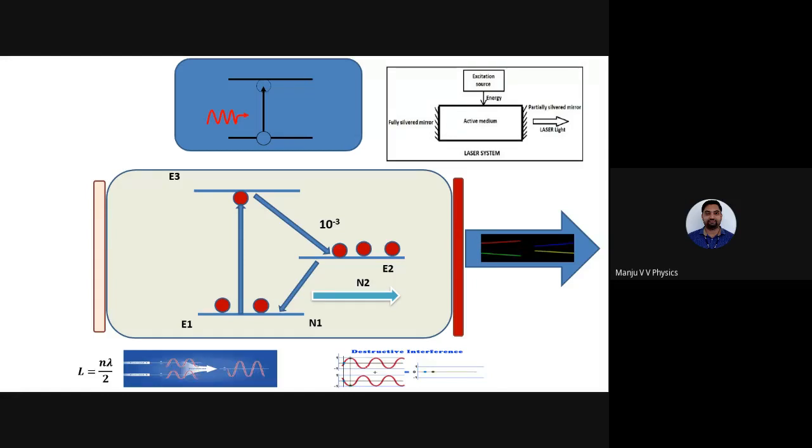If it is destructive interference, there is a phase difference of pi. So this is one wave, this is the opposite wave. So this will not give you a laser beam, only constructive interference will give us a laser beam. Hope it is clear. This is the condition for constructive and destructive interference, n lambda by 2, and this is (2n plus 1) lambda by 2. This you have studied in your PUC.